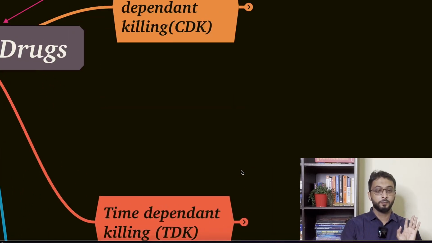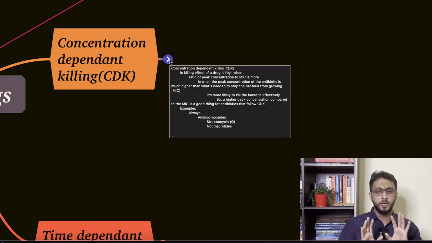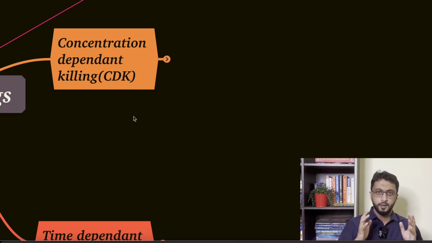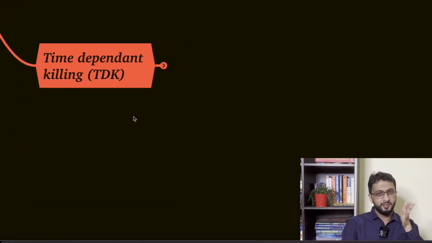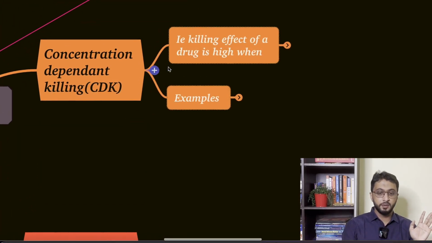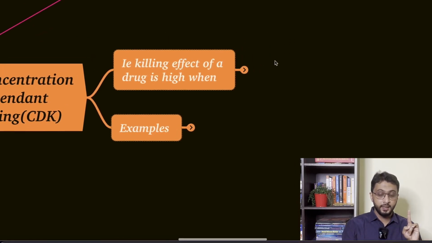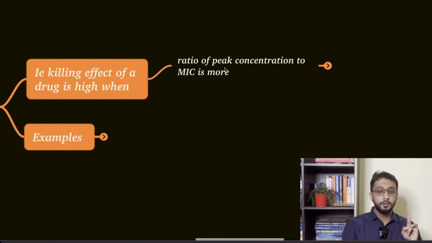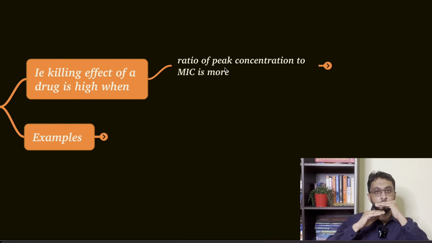So once you understand that, we'll come to concentration dependent killing and time dependent killing. In simple terms, concentration dependent killing is: if the concentration is high, it will kill. Time dependent killing: if that particular drug is kept for this much time, it will kill. Concentration dependent killing means the killing effect of a drug is high only if the ratio of peak concentration to MIC is high.